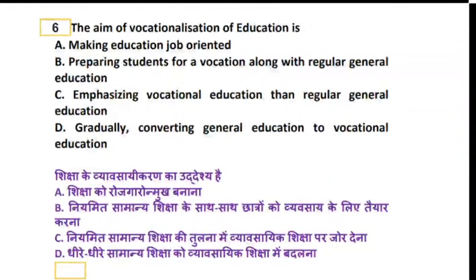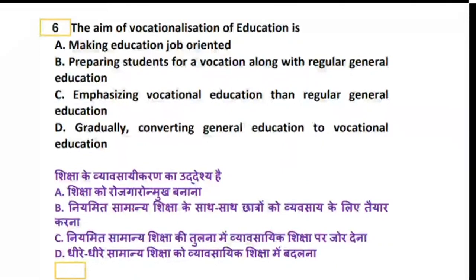The aim of vocationalization. So when we talk about vocationalization of education, what is the aim? So there are 4 options which are given. You are supposed to select one. The aim is basically making education job oriented, preparing students for vocation, emphasizing vocational education, converting general education to vocational.